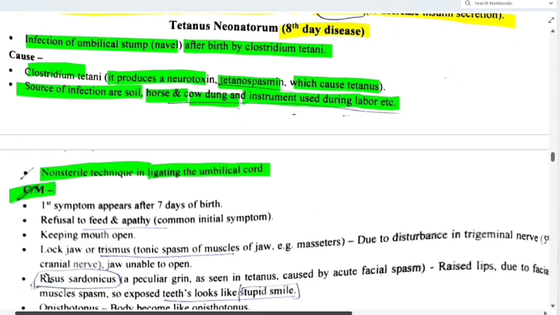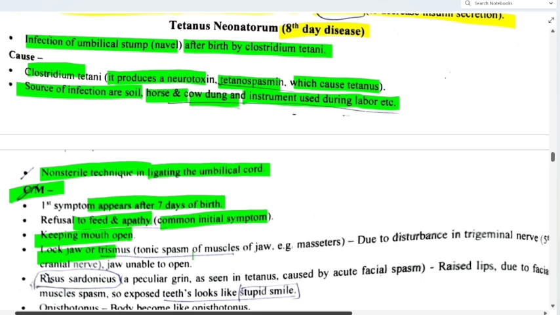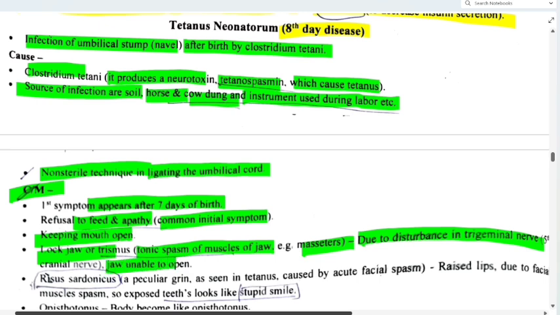Now, what are the clinical manifestations? First symptoms appear after 7 days of birth, with refusal to feed and apathy. A common initial symptom is keeping the mouth open, locked jaw or trismus. Tonic spasm of the muscles of the jaw, for example the masseters. Due to disturbance in the trigeminal nerve, that is the 5th cranial nerve, the jaw is unable to open. Did you understand? So let's see the next point.